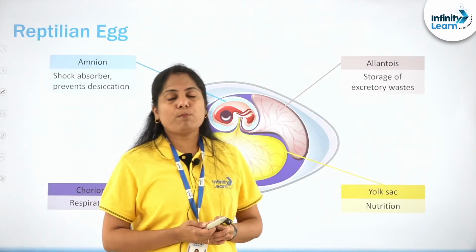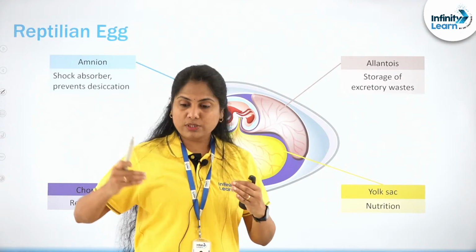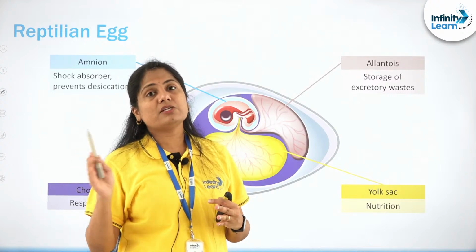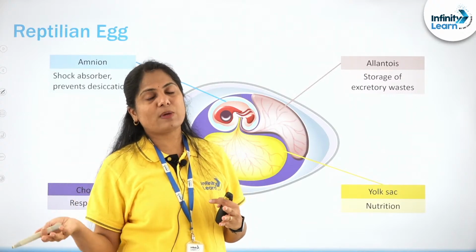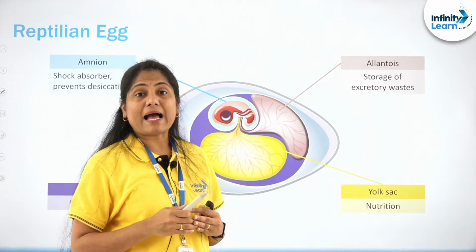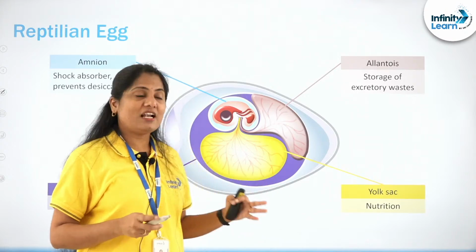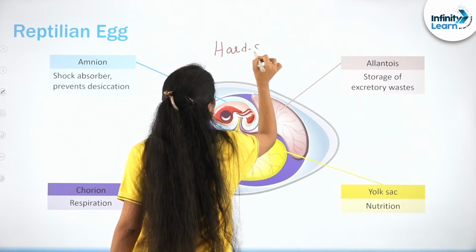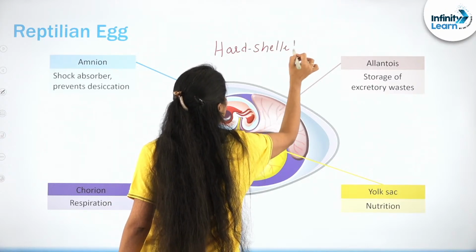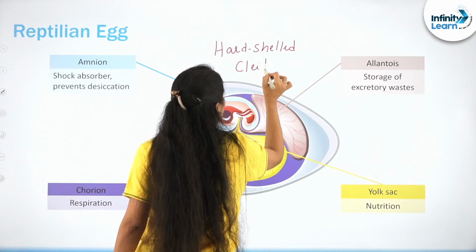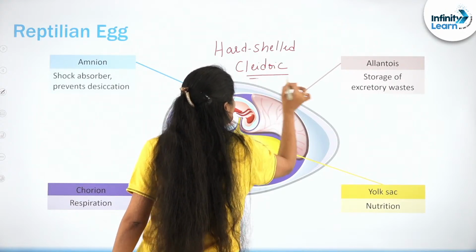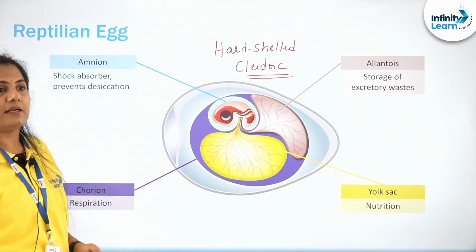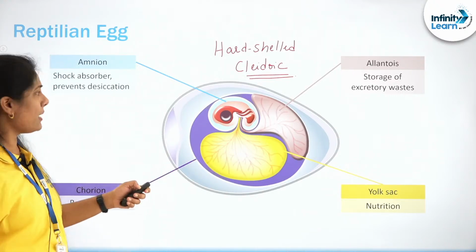Reptilia, it's very, very important to understand the egg, how they have successfully become terrestrial, unlike amphibians, which are both terrestrial as well as aquatic, because they could lay these hard-shelled eggs, important in your evolutionary chapter also, cleidoic eggs. A very important step in the evolution which allowed them to be completely terrestrial, right?